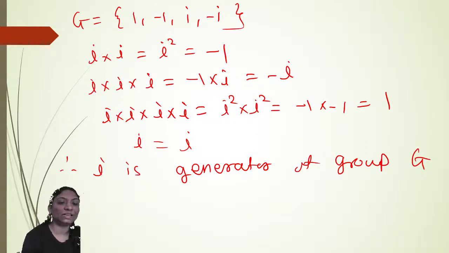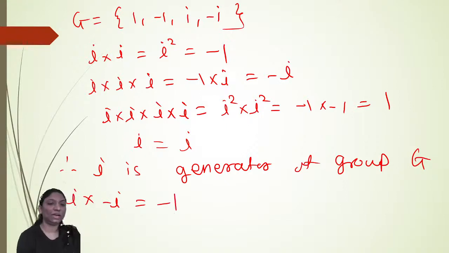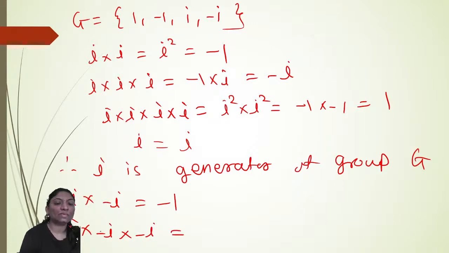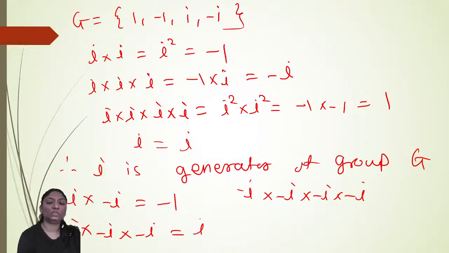Similarly, you can take minus I also. Minus I into minus I: minus times minus is plus, I square is minus 1. Then minus I into minus I into minus I: I square is minus 1 and this minus I, so it will give you I. Then minus I four times: minus minus plus 1, I square is minus 1 and here is also minus 1, so this will give you 1. And then minus I with itself gives minus I.